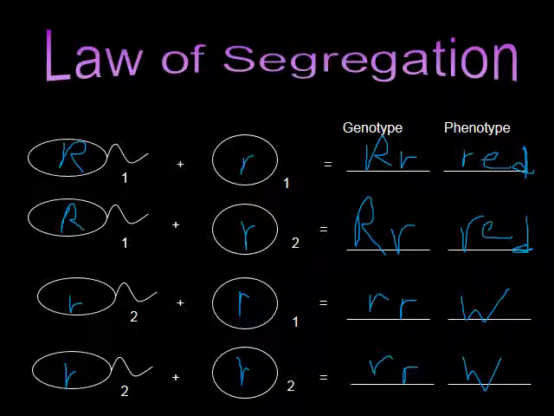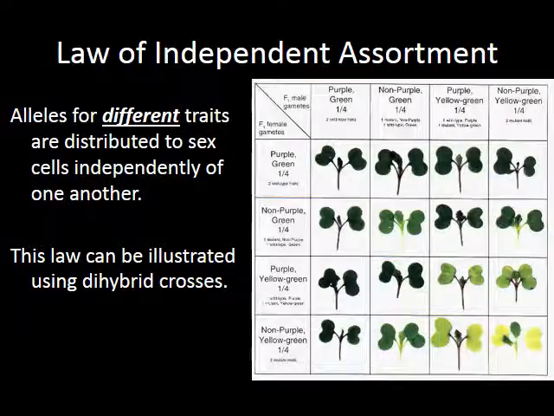So you can see the cross between these two flowers, the red and the white flower, 50% of their offspring would be red. 50% of their offspring would be white. That's due to the law of segregation. You can see how they segregated. The alleles split in the parent when they made their gametes.